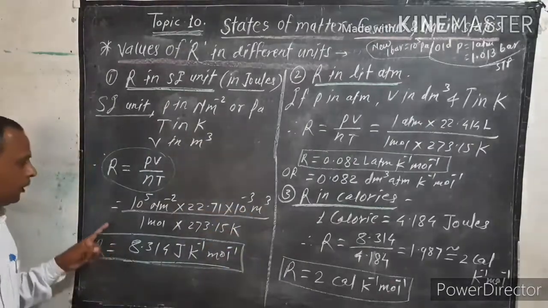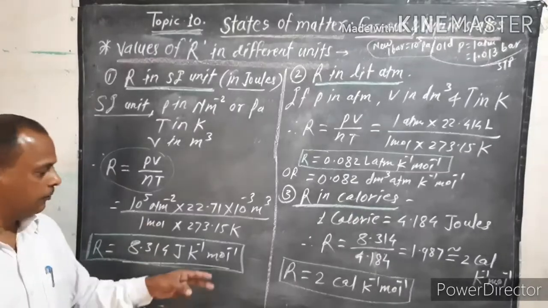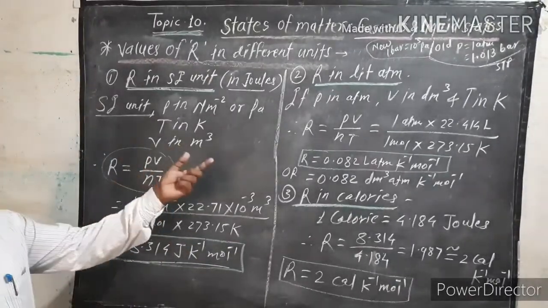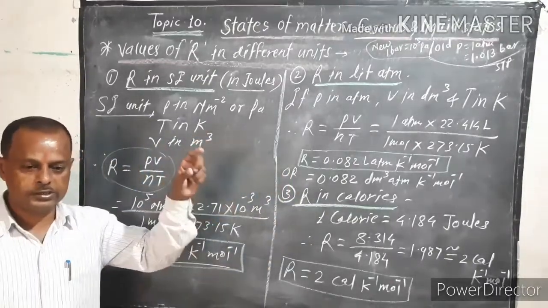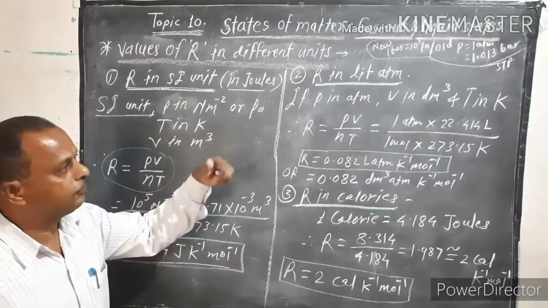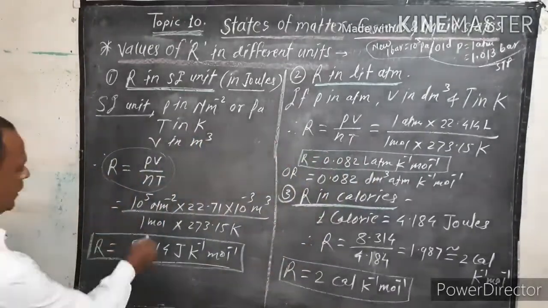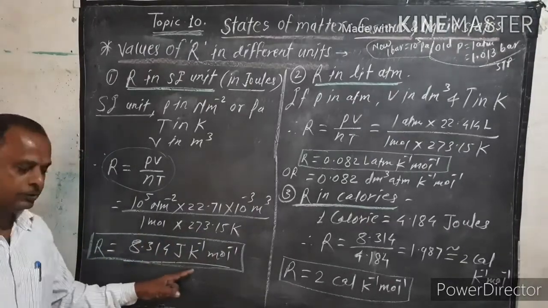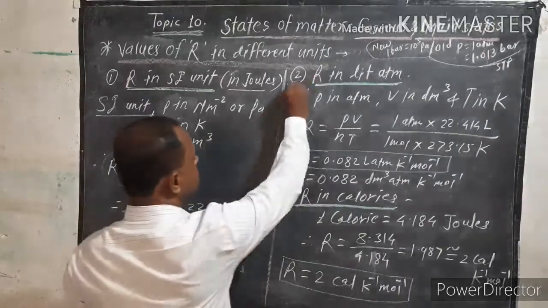Both STP conditions are generally used. In both conditions, the temperature is the same, 273.15 Kelvin. Putting these values in, we get R equal to 8.314 joule per Kelvin per mole.